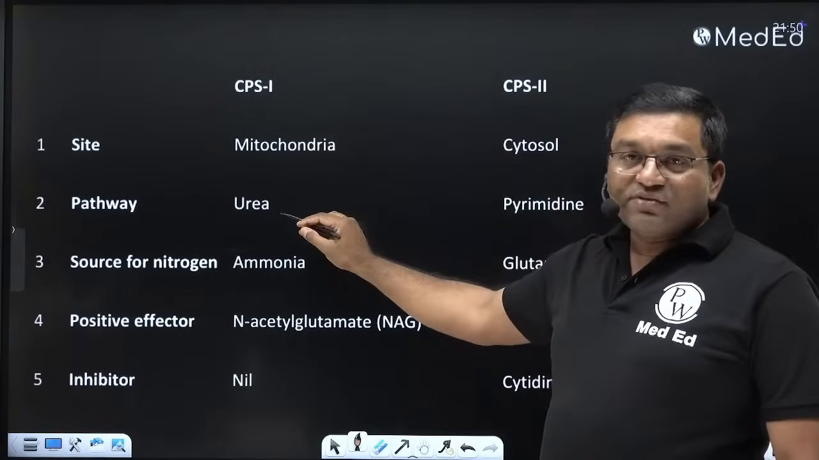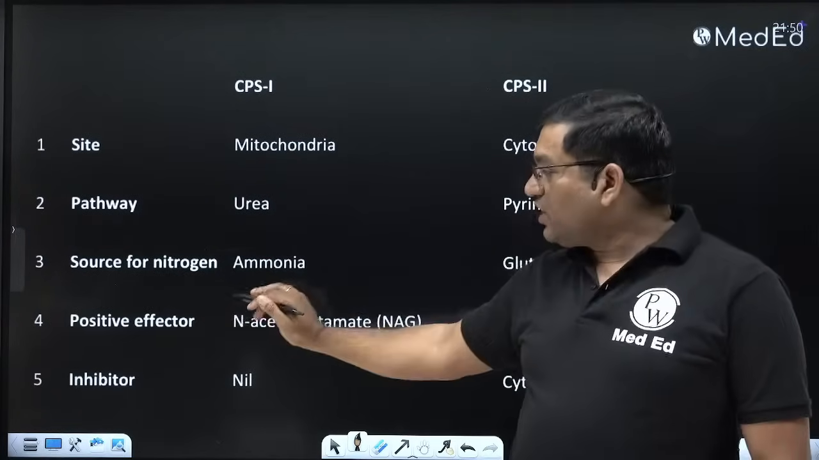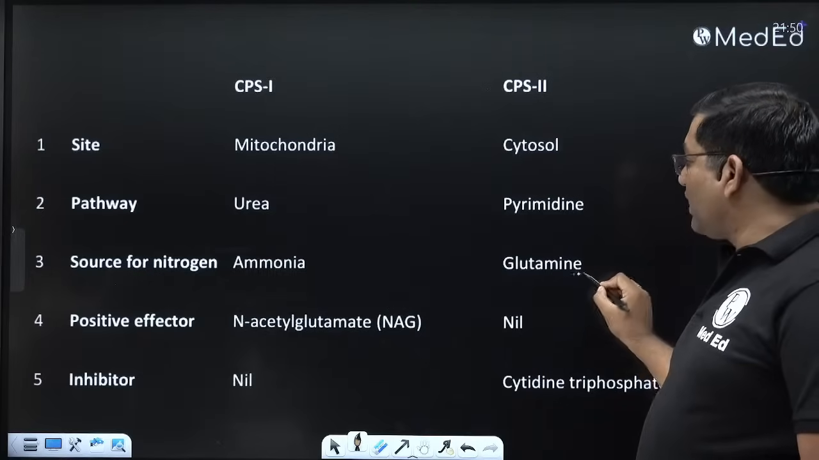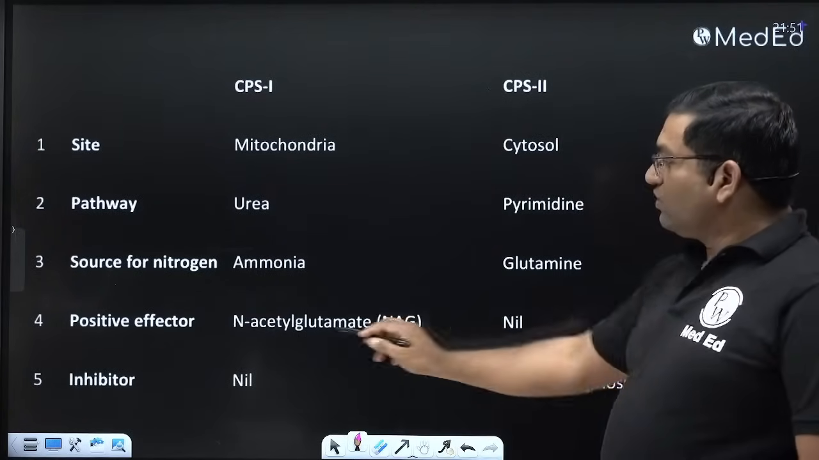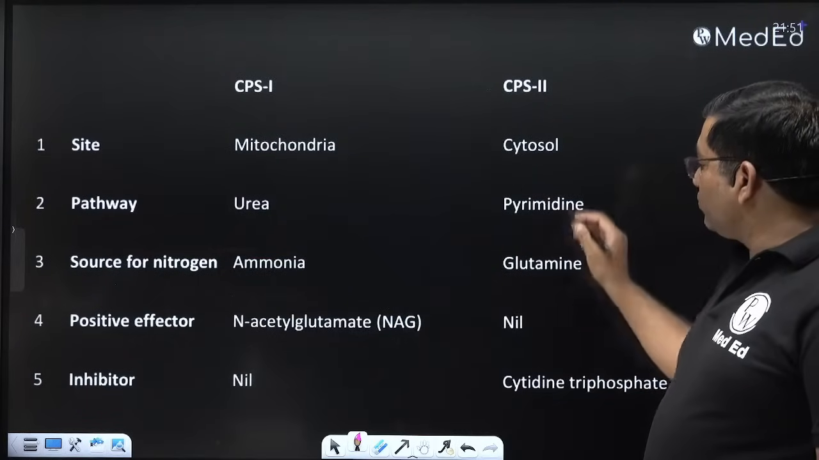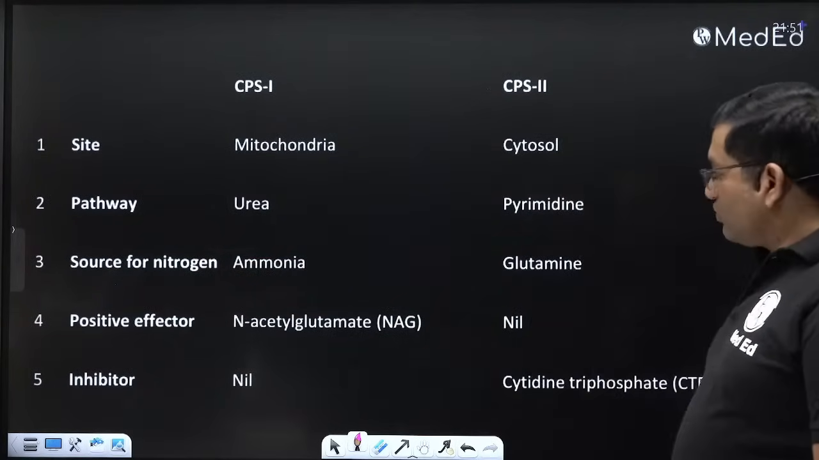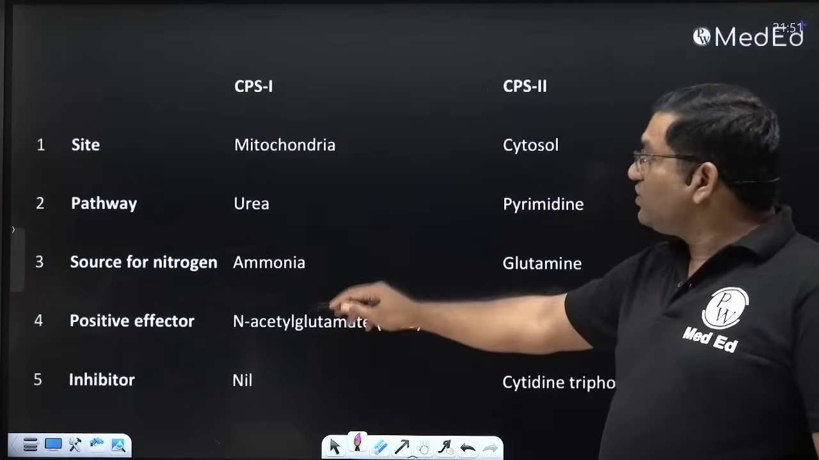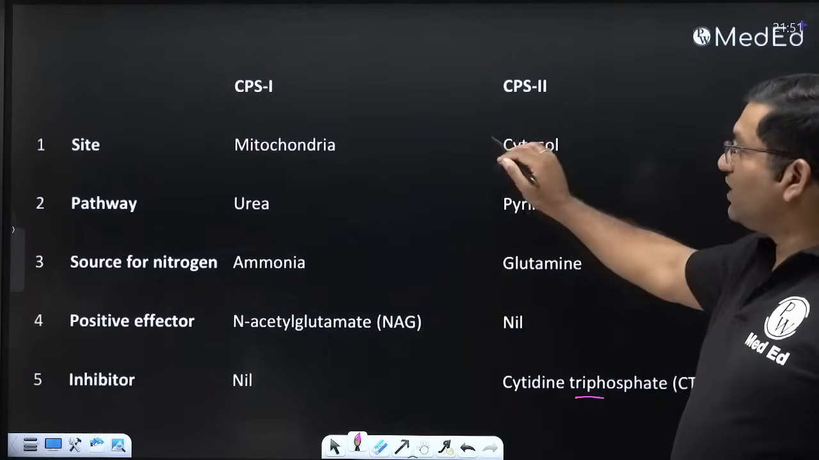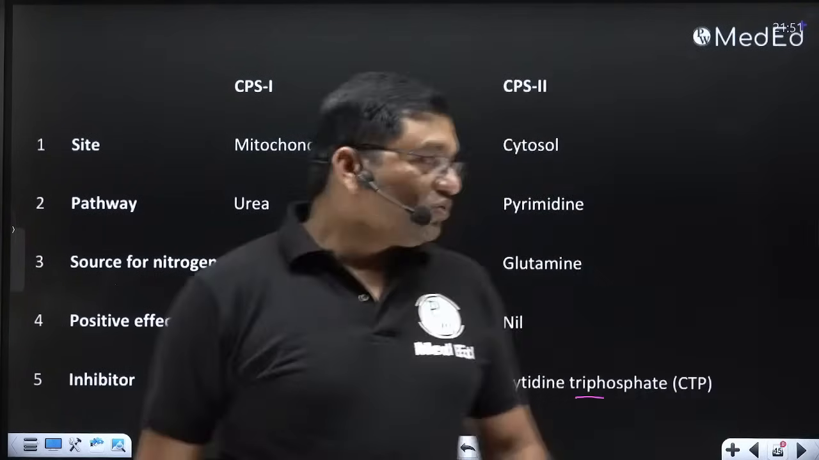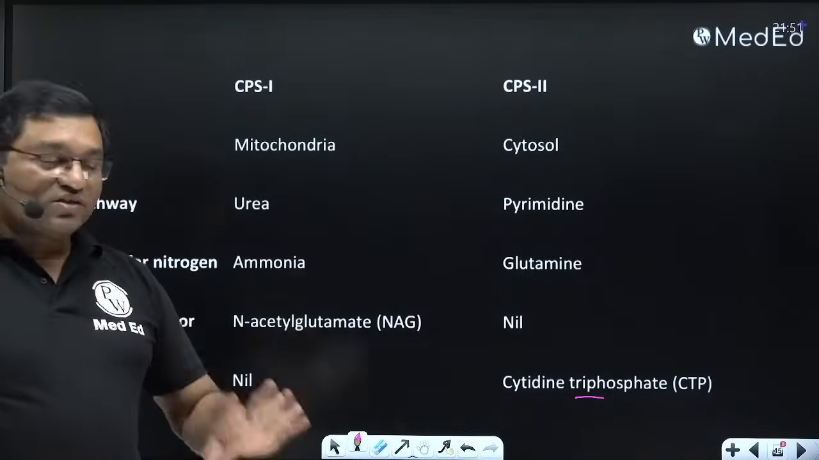CPS1 is for urea synthesis. CPS2 is for pyrimidine nucleotide synthesis. For CPS1 the source of nitrogen is ammonia. For CPS2 the source of nitrogen is glutamine. N-acetyl glutamate is the allosteric activator for CPS1, while CPS2 is generally activated by PRPP, phosphoribosyl pyrophosphate. There is no inhibition for CPS1. Cytidine triphosphate, the end product of the pathway, inhibits CPS2. So this is a viva question: enumerate the difference between CPS1 and CPS2.